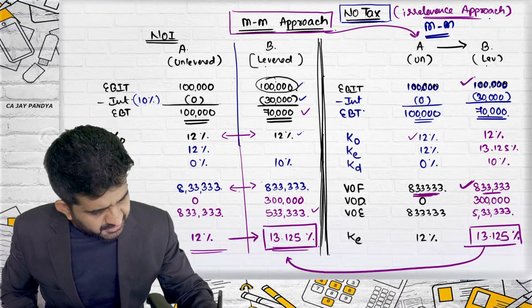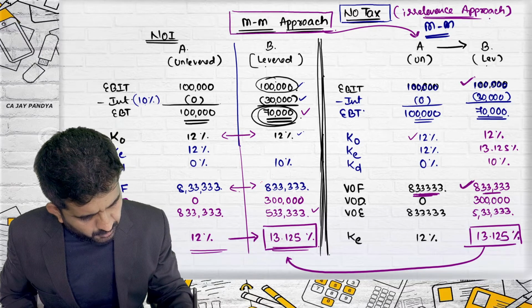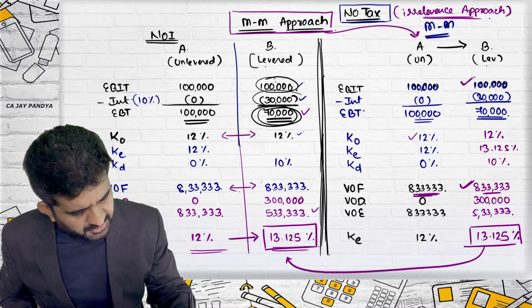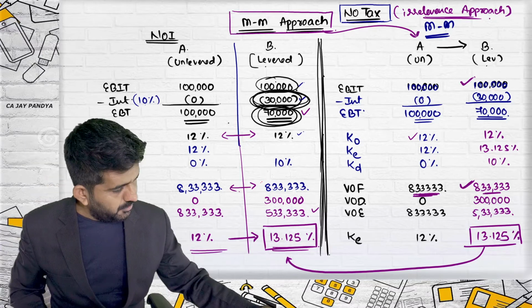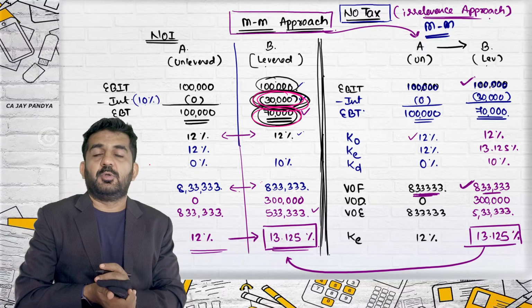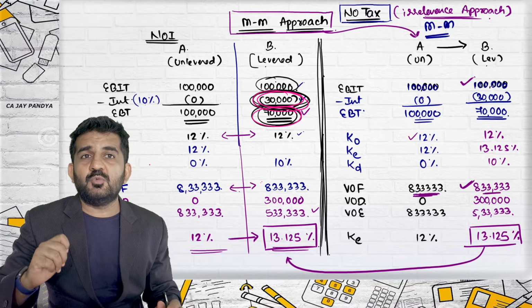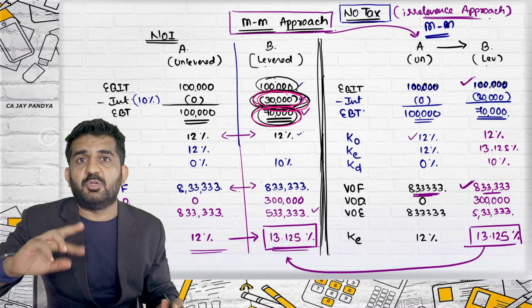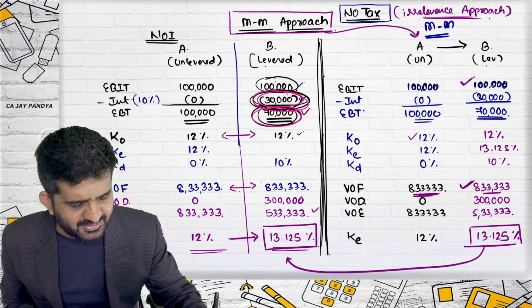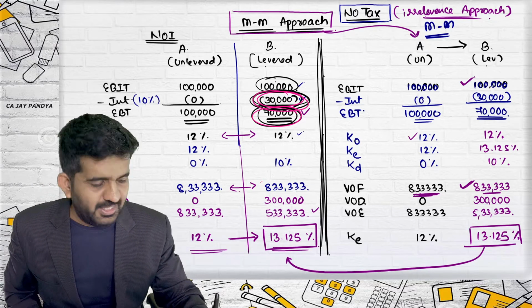EBIT considers earnings available to equity shareholders, and EBIT also considers this interest, because we are talking about the firm, not about equity and debt. So these two answers, 30,000 and 70,000, is nothing but 1 lakh.